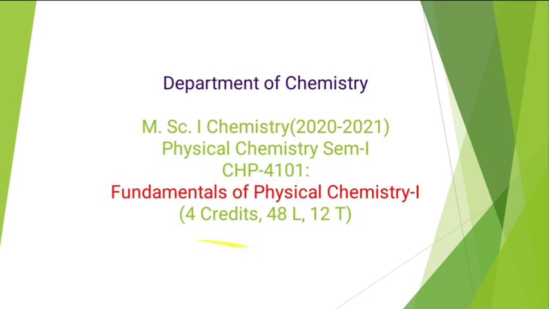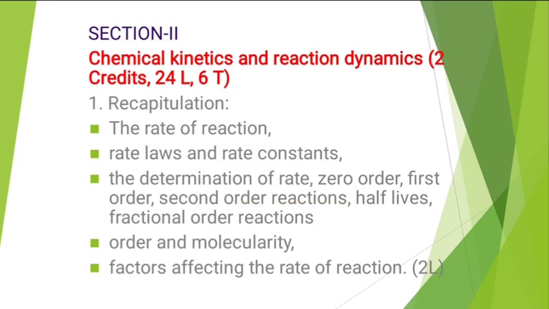The paper is of 48 lectures and 12 tutorials are given. But before starting the first section, we will see the second section initially, then we will see the first section. So in today's lecture, I will start with Section 2 instead of Section 1. Section 2 is Chemical Kinetics and Reaction Dynamics, and this section is for 2 credits, 24 lectures and 6 tutorials are given.